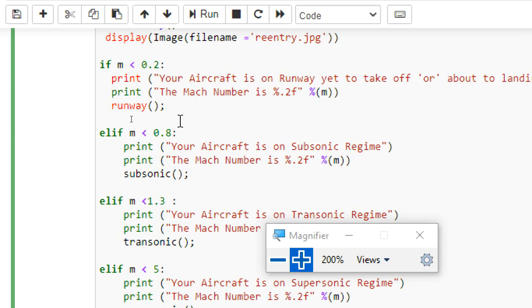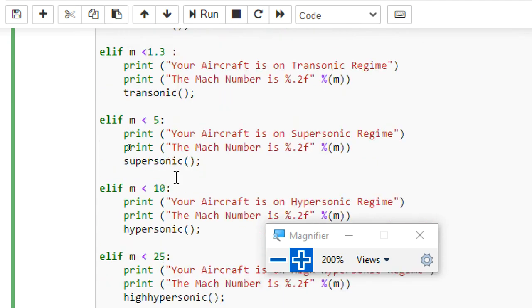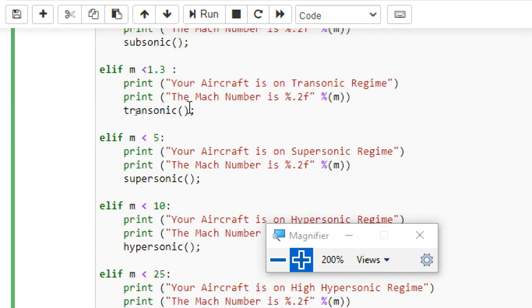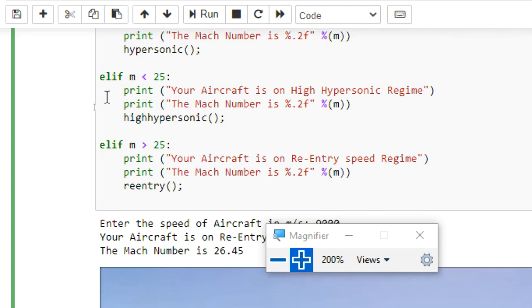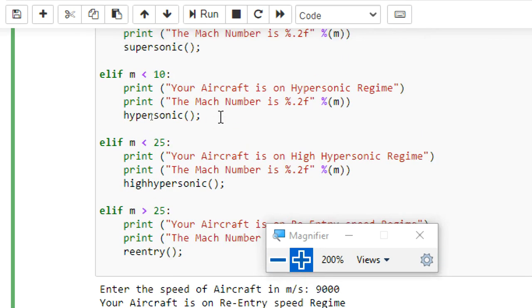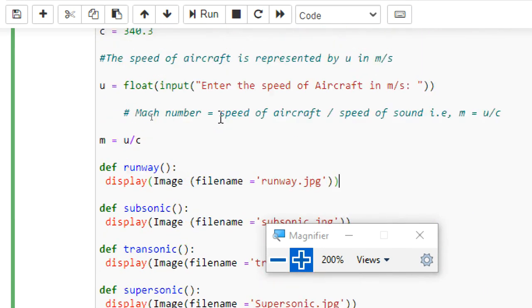Similarly, if my value is above 0.8, then it will eliminate this one and this one, and start executing this one. Depending upon the Mach value, that is the m value, the particular elif command gets executed. Okay, that's all about the program.